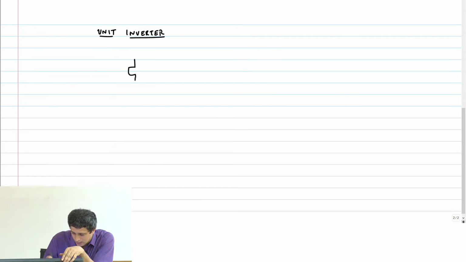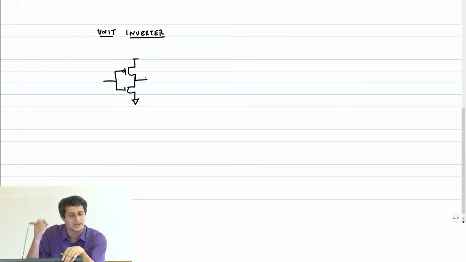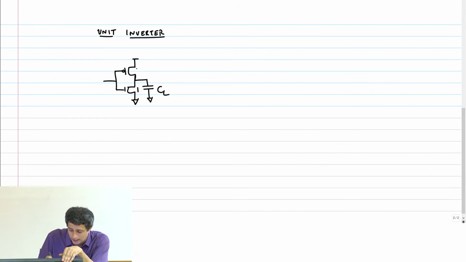So let me take a static CMOS. Let's go back to how we constructed our unit gates. I had a load capacitance, and I said this has to be 1 and 2. Now this is my unit inverter.